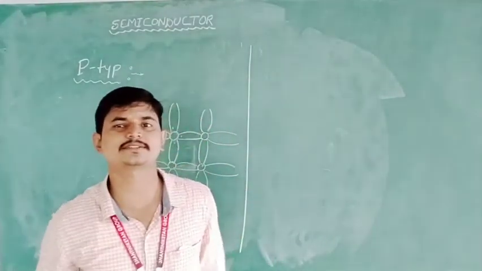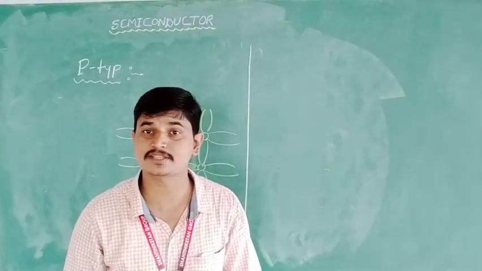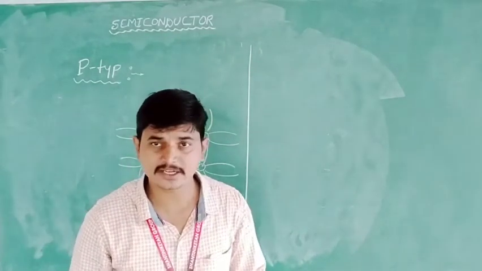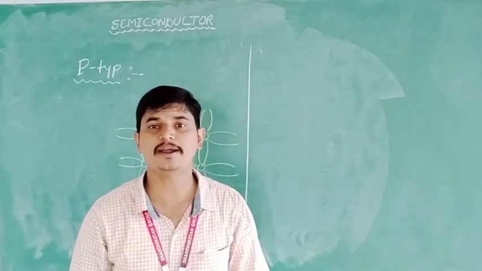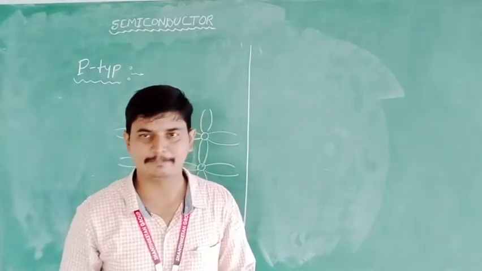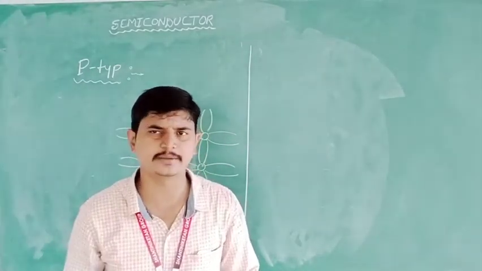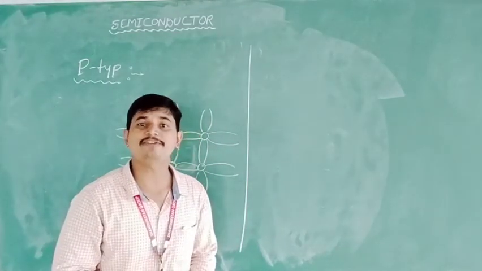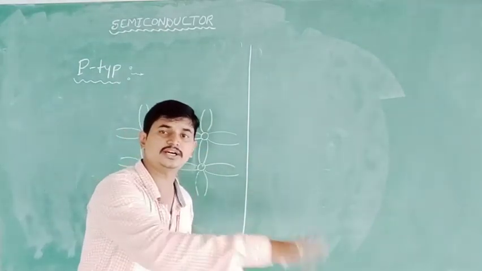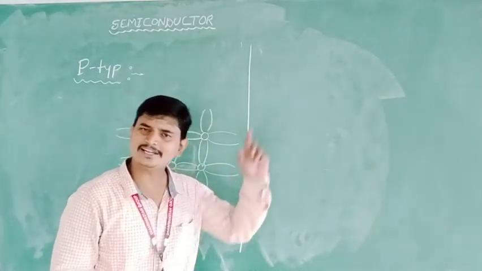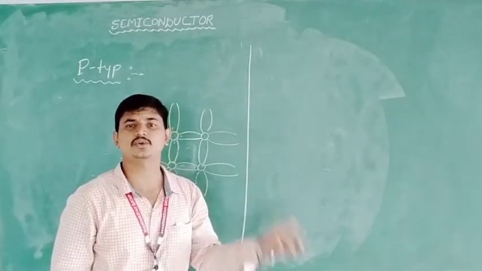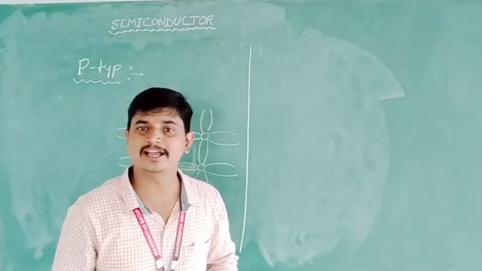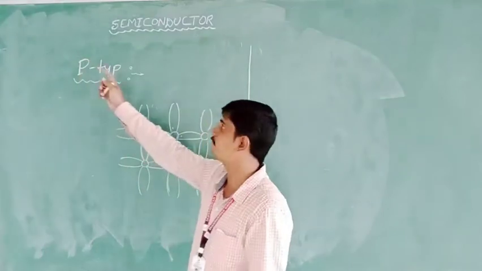Today I am going to discuss the next part of the semiconductor, that is P-type semiconductor. P-type semiconductors are the semiconductors which are formed by adding trivalent impurities. Trivalent impurity means three valence electrons. The trivalent impurity is added to the intrinsic semiconductor. That improved form of the intrinsic semiconductor we call an extrinsic semiconductor, and if we add a trivalent impurity, we call it a P-type semiconductor.